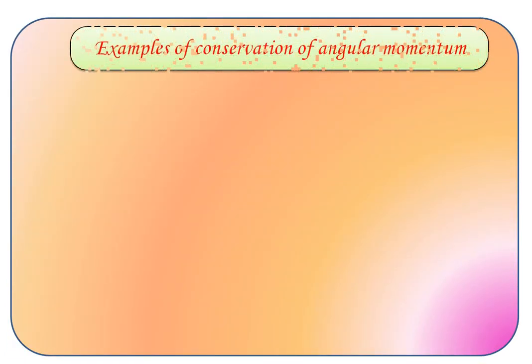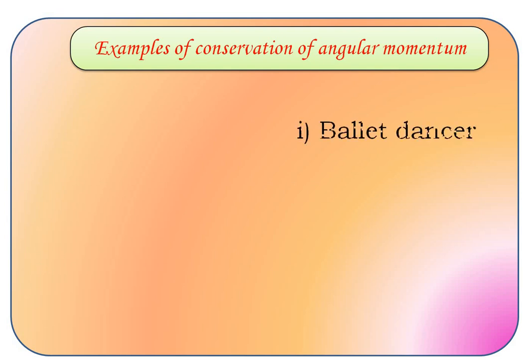The first point is examples of conservation of angular momentum. There are various examples. We see the first example, and the name of the first example is the ballet dancer. We are very familiar with the ice skating game. Let's see the image.